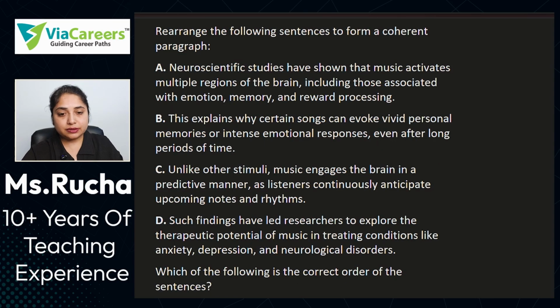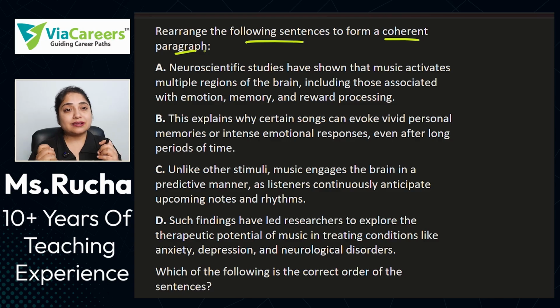Let us read the question. Rearrange the following sentences to form a coherent paragraph. So what you have to do in parajumbles is rearrange the options that are given to you in such a way that they form a coherent paragraph. Again, I will tell you, you have to find out pairs. You have to find out pronouns. While solving, automatically you will learn these techniques, but beforehand I'm telling you, so note it down if you want to note it somewhere.